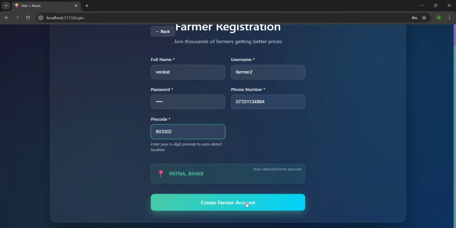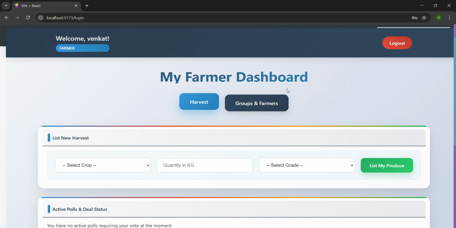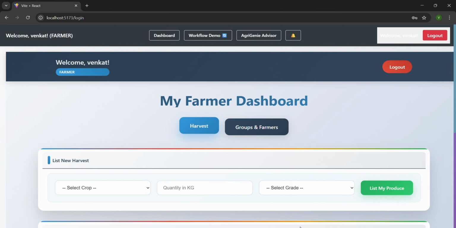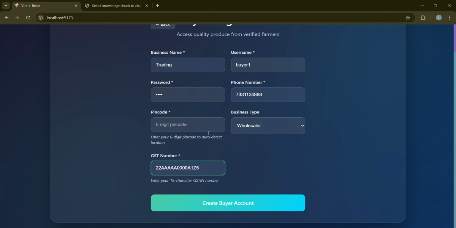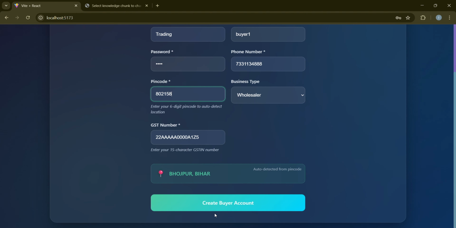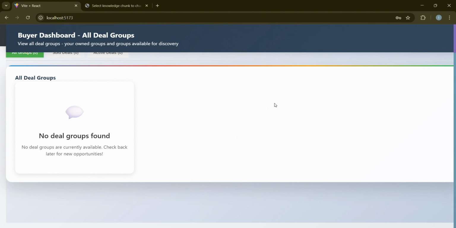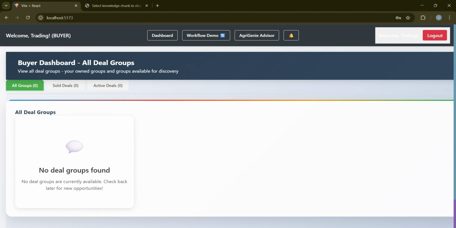As you can see here, there is farmer authentication along with the regular authentication details. We are also taking the PIN code of the farmer from which the location would be automatically detected. I will elaborate upon this further. So after the farmer authentication, there also should be a buyer, right? So for the buyer also, along with the regular details, we will be taking the GST number and PIN code. So this is what the buyer dashboard looks like with no deal groups found currently.